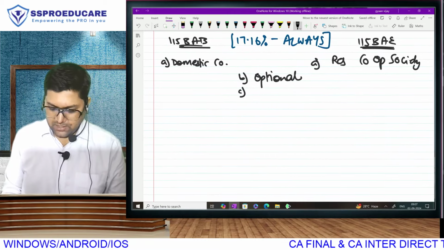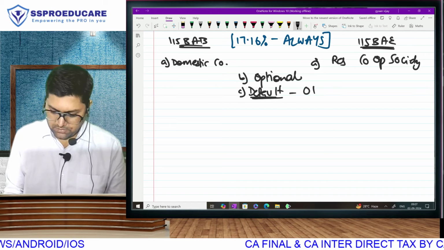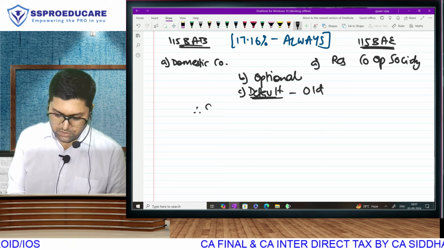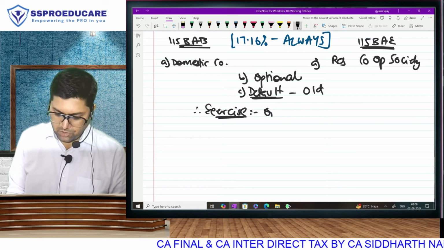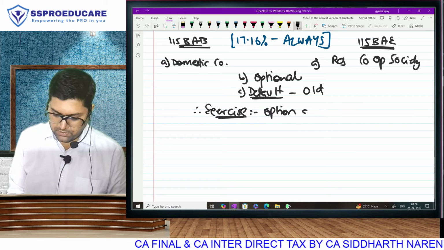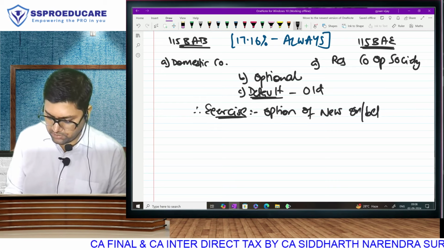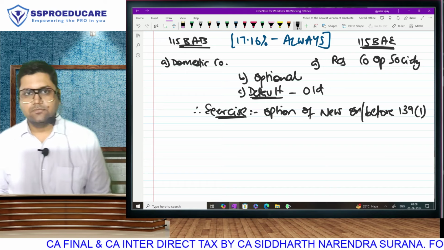Okay, next. What is your default regime? Old. Correct. And therefore you have to exercise the option of new on or before the 139(1) due date. Same point.